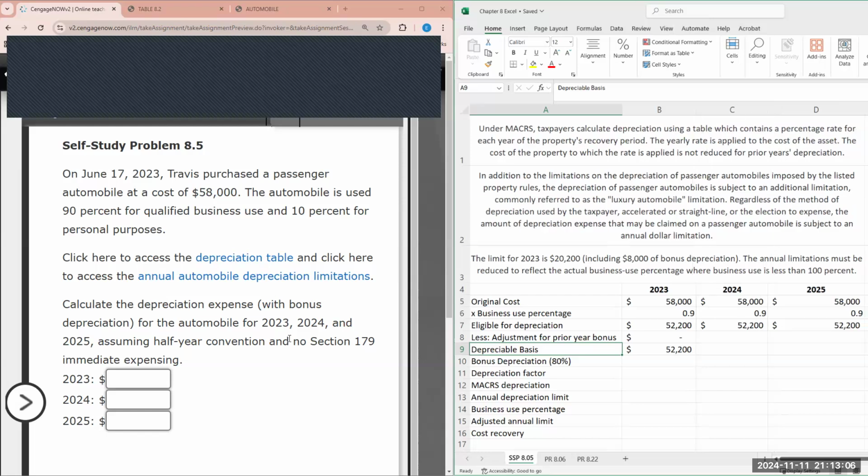So in the problem, it does let us know to calculate the depreciation expense with bonus depreciation. With bonus depreciation, imagine if there was just this strict rule that individuals can never write off a majority of it. Businesses would be more apprehensive to purchase property, because let's say you purchase equipment that costs like $100,000 and the company has to write it off over 10 years, 7 years, whatever it is. That can be a bit of a nuance. So we have what's called bonus depreciation.